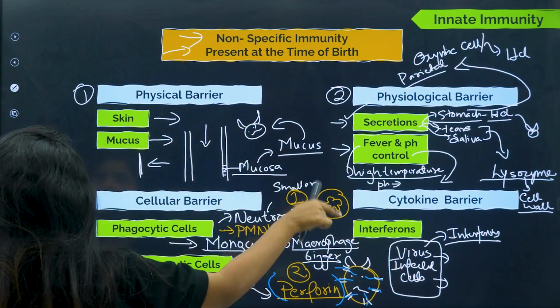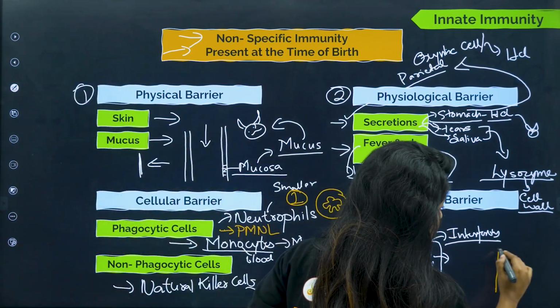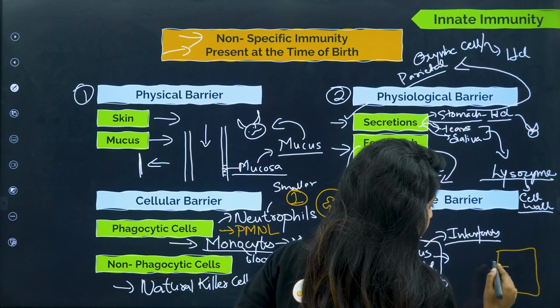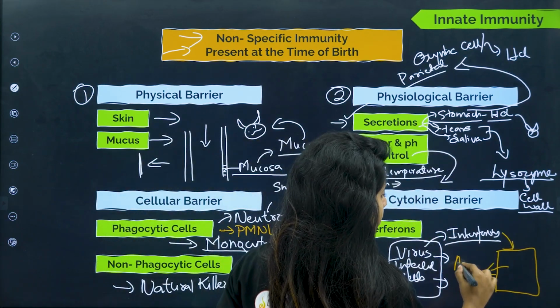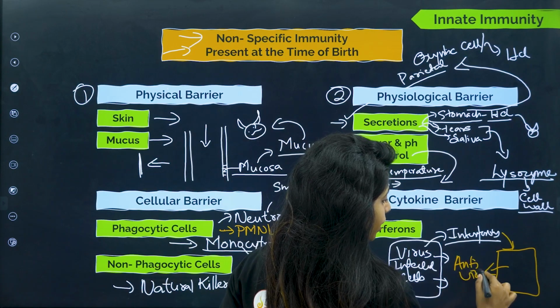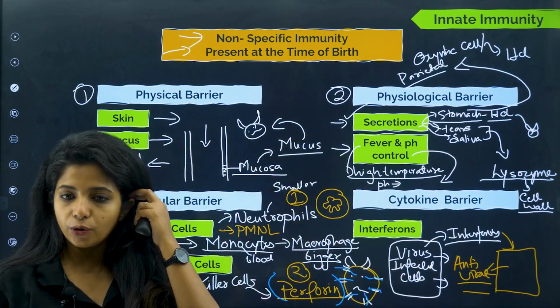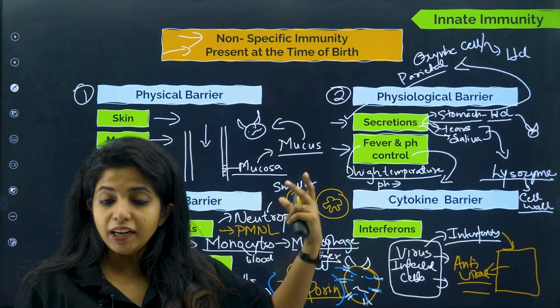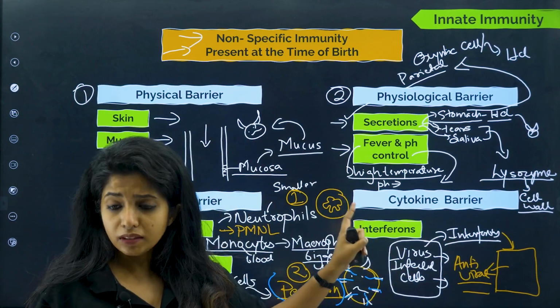This particular cell is a good friend that everyone has, right? And it says to other cells, please release something. This interferon goes and acts on other cells and says release some antiviral things so that you can be protected. That is the use of interferons. So this interferon is acting like a cytokine. It is being released by some cell. What cell? Virus infected cell. You have to remember this.